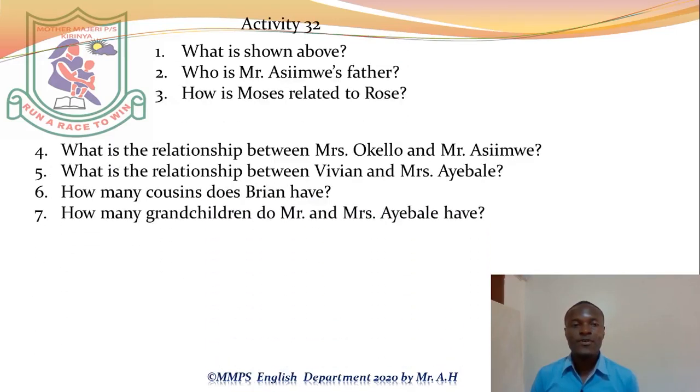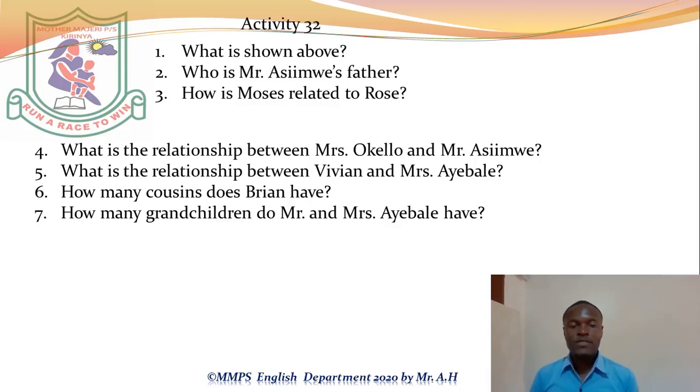Then how many grandchildren do Mr. and Mrs. Ayebale have? We shall count them. We have Vivian, Brian, Shaban, Daphne, Moses, and Sharon.